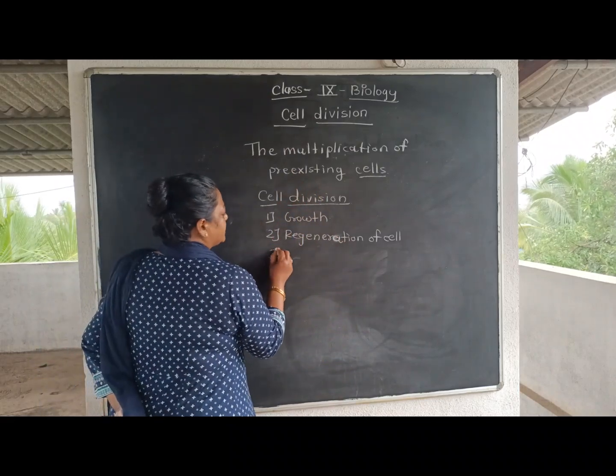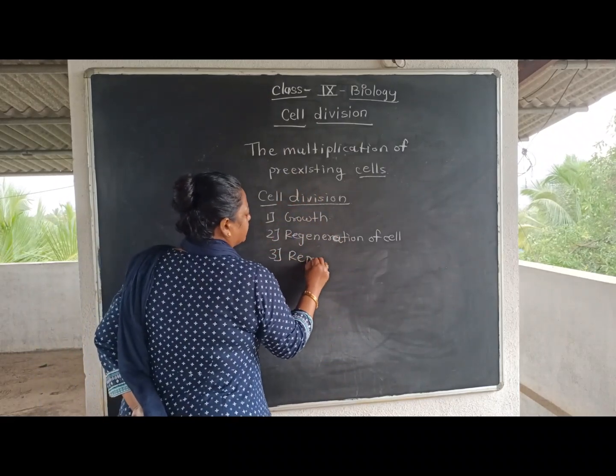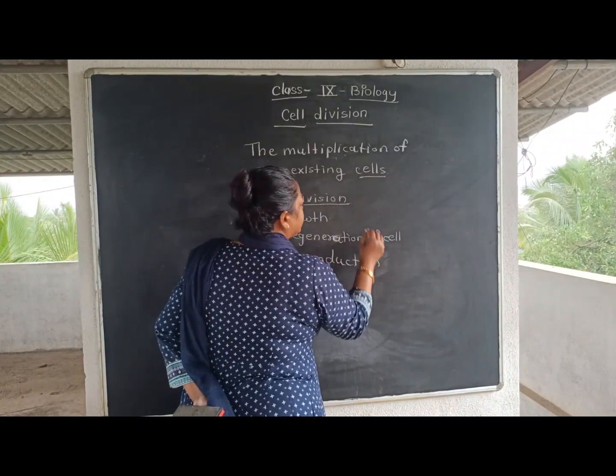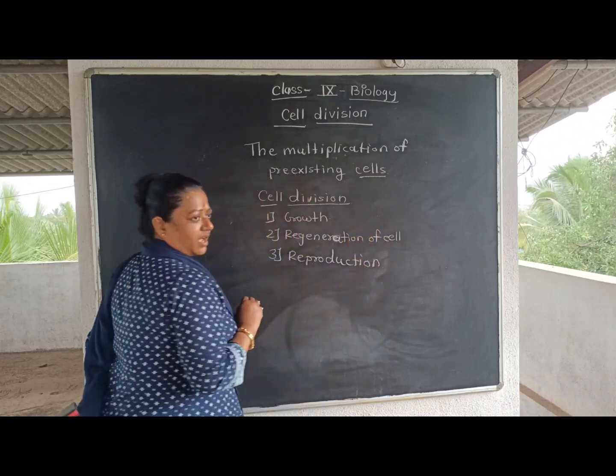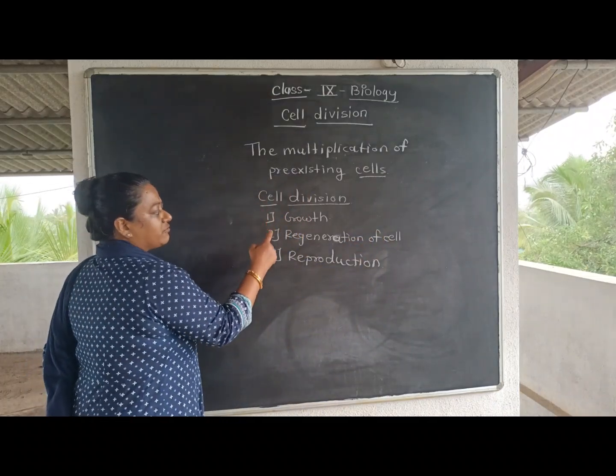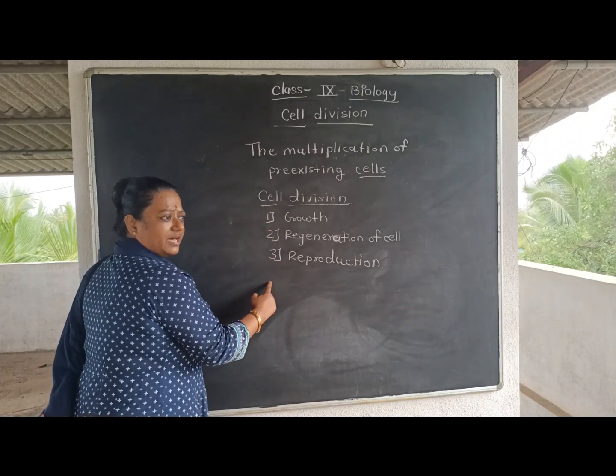And the third is reproduction. For reproduction purposes also, students, cell division is needed. Understood, students? So cell division is needed for growth, for regeneration of cells, and for reproduction.